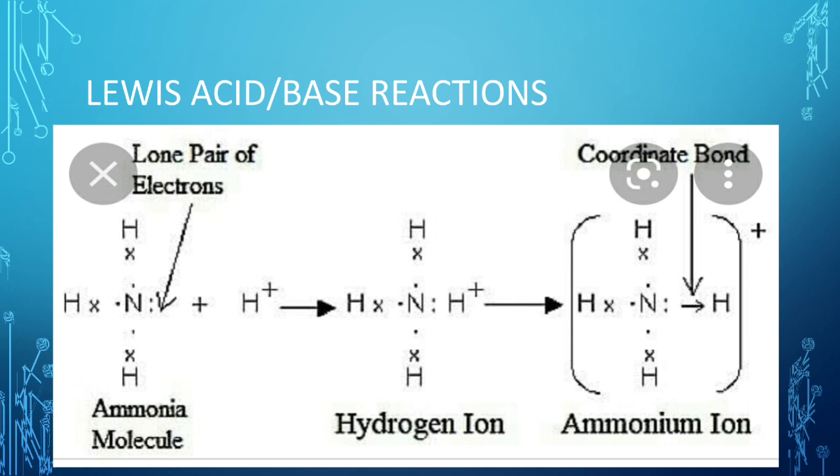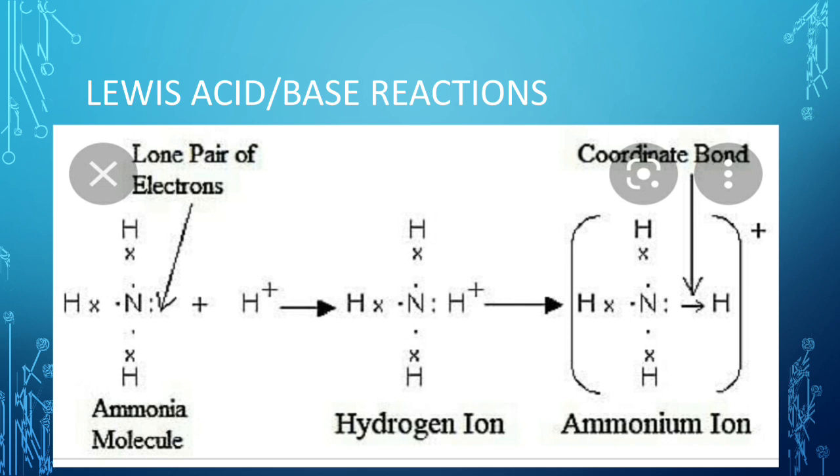It is following the octet rule. Each hydrogen, by sharing the electron, completes its outermost shell with 2 electrons. They are following the duplet rule. But still you can see that in case of nitrogen, one lone pair of electrons is present.